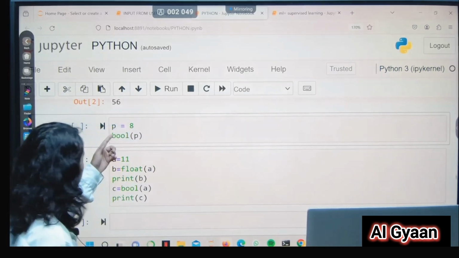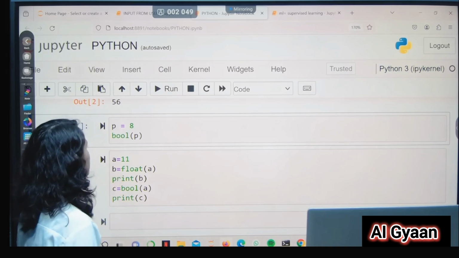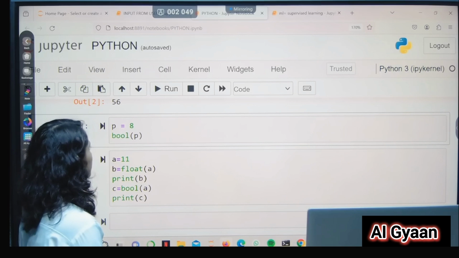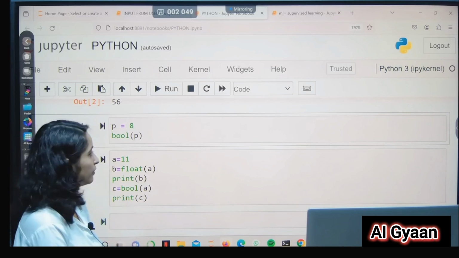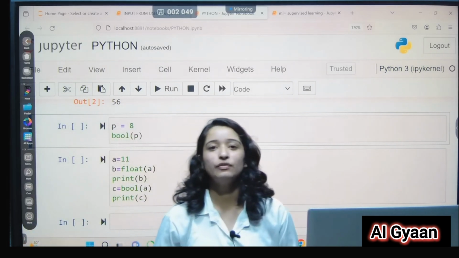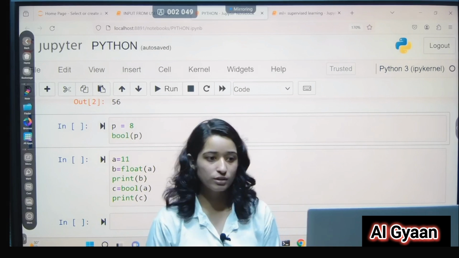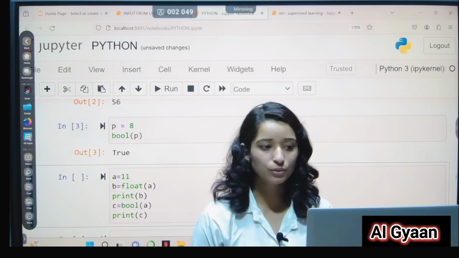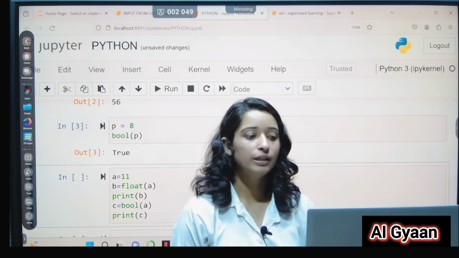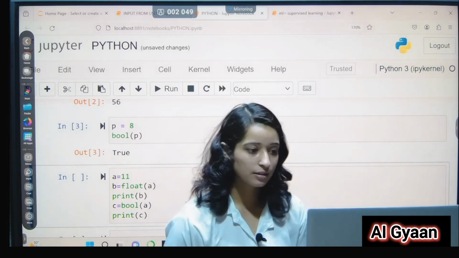So this is another example. I have given a variable named p, and the value assigned to it is 8, and I have written bool(p), that is, it will convert it into a boolean value. As we have studied before, a boolean value has two possibilities, true or false. So I'll run the program, and my output is True. Here also we can see that the integer value has been converted into a boolean value through typecasting.